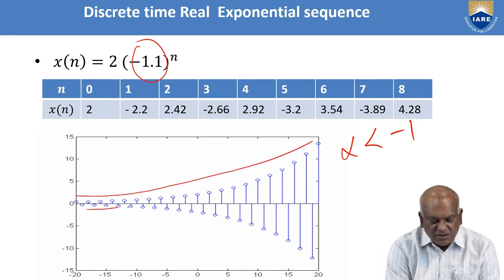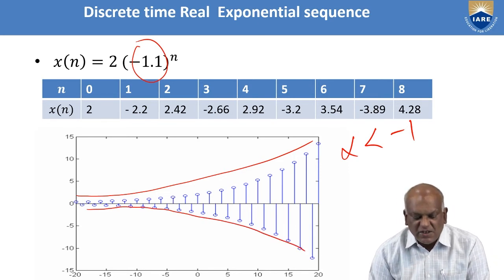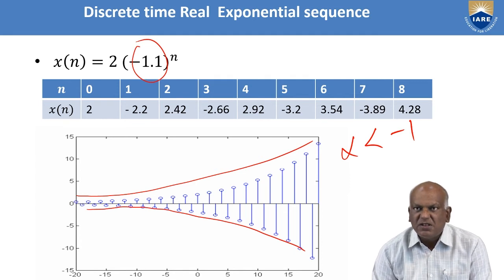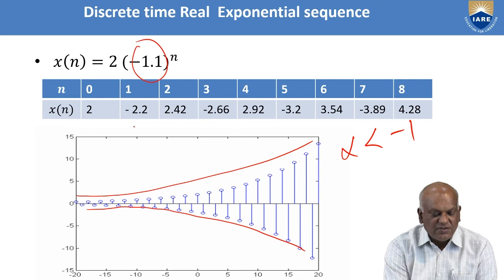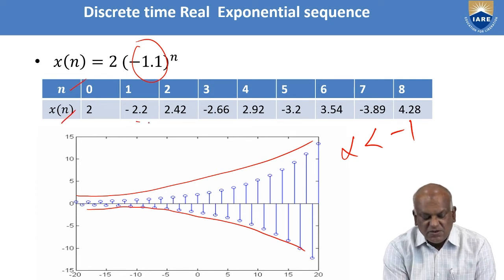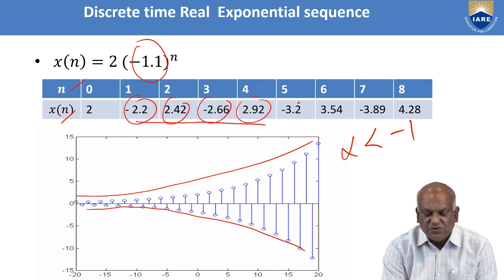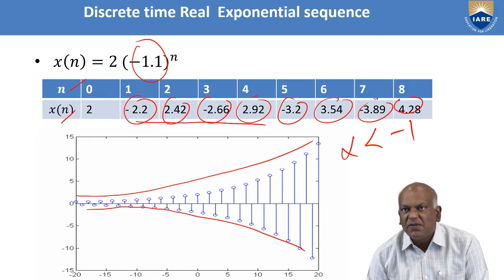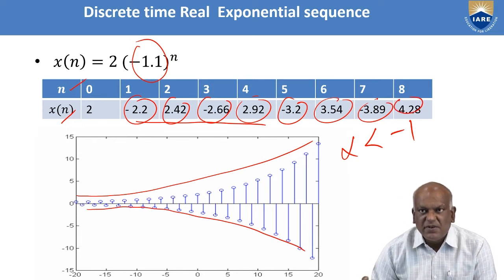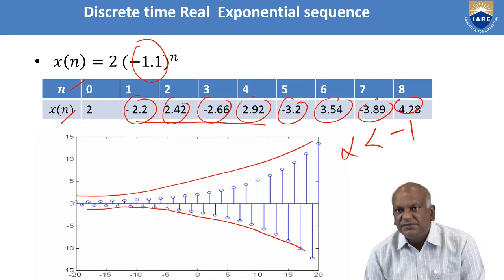The magnitude of samples is increasing, but samples are alternately positive and negative values. For even n, we are getting positive values, and for odd n, we are getting negative values. You see the n values and x of n values. We observe negative, positive, negative, positive, negative, positive, negative, positive. For even n, positive values; for odd n, negative values. They are exponentially rising.